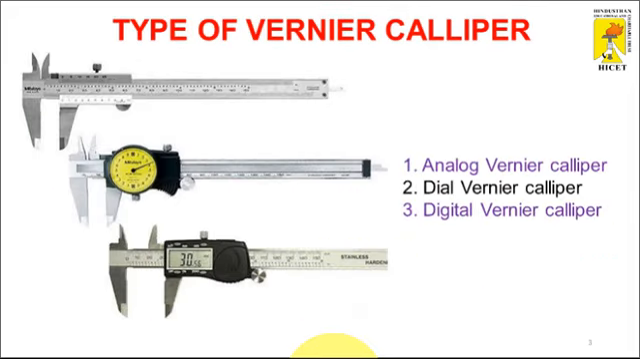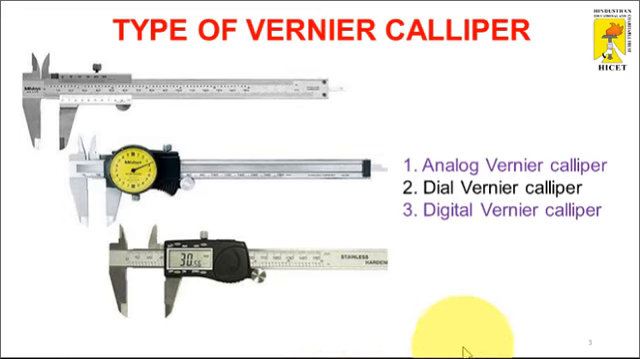So, the types of vernier caliper. Generally, there are three types of vernier calipers available in industry. One is the analog type of vernier caliper. Industry first made this type of vernier caliper. The values on this vernier caliper are calculated manually.